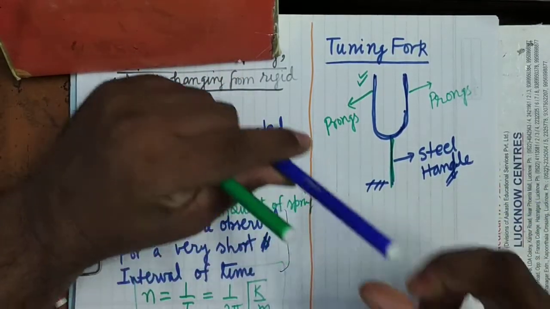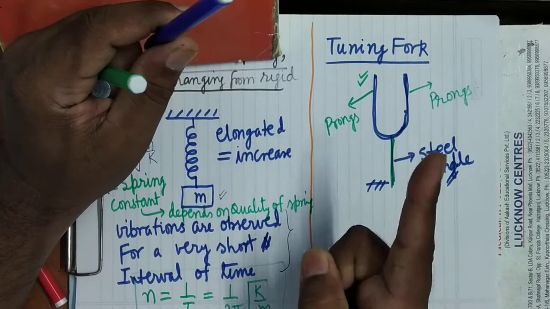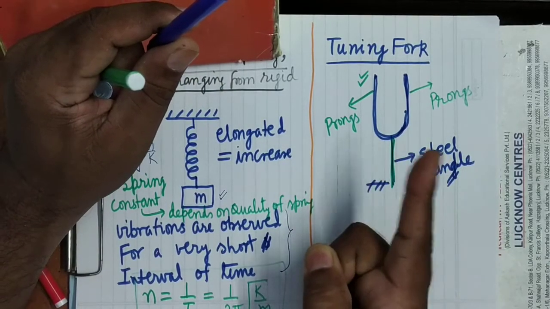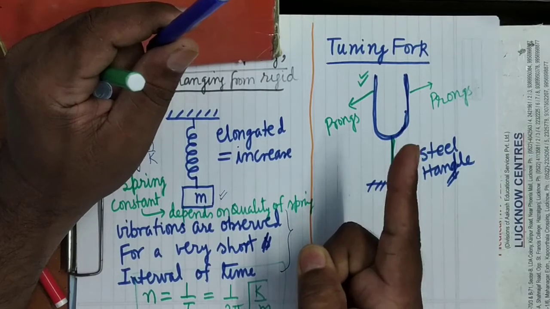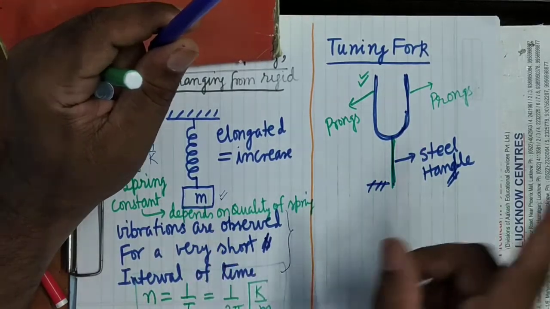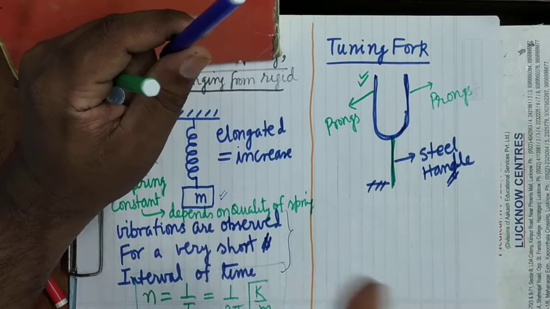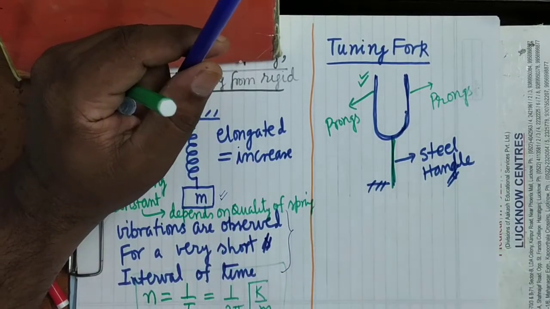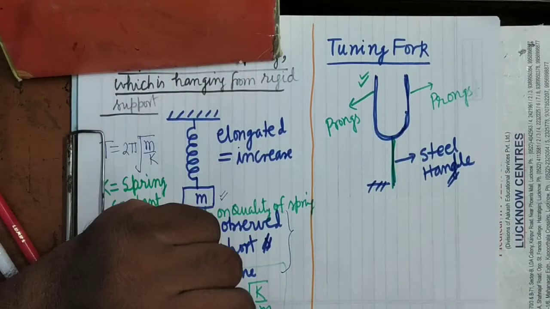It is clear, because the prongs are oscillating this way. Suppose this is a prong, and it is oscillating in this way. When it oscillates, it will disturb the surrounding air, and longitudinal waves will be set up in the air.